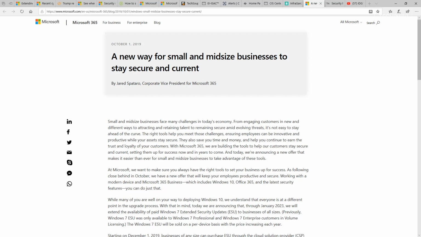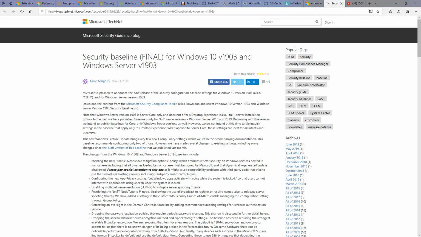You want to highlight and take special precautions for those users that are targeted. You want to ensure that you and your users are educated on threats and risks. Sign up for information from organizations that share information targeted to your size and your type of firm. Last but not least, you want to review guidance on how to keep our systems more secure. For example, Microsoft has provided a security baseline for Windows 10 1903 and Server 1903. They'll be upgrading this shortly in November to support Windows 1909 that'll be coming out at that time. I'll be discussing these settings in further detail in upcoming CSO Online tips.